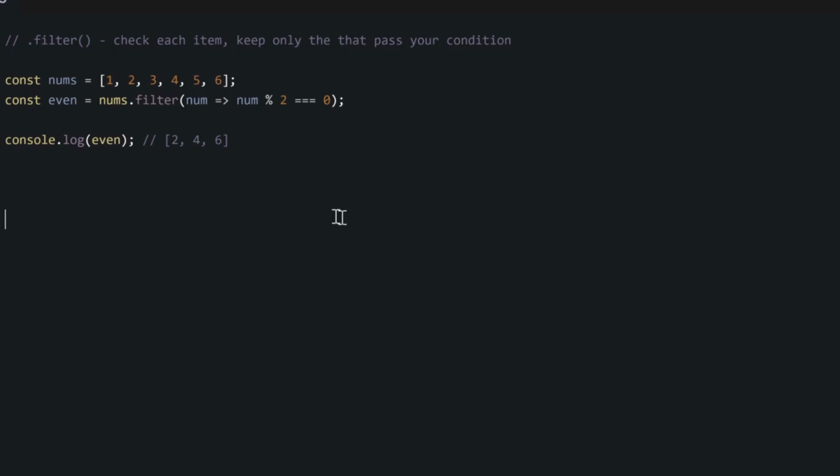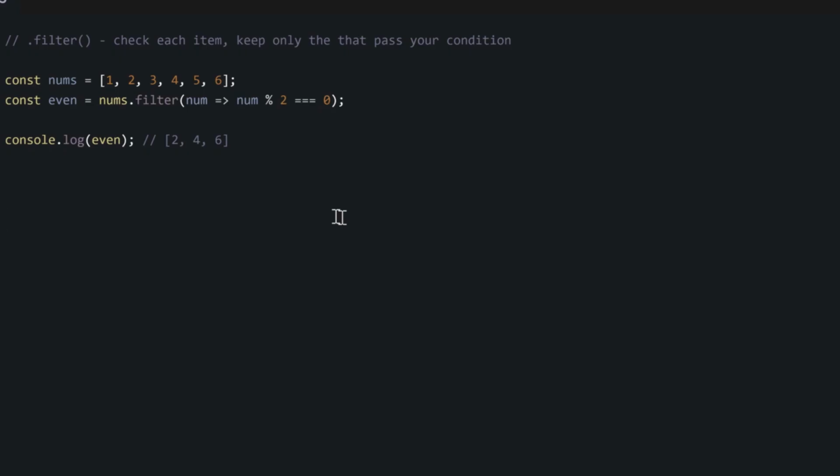So the difference between map and filter is that map will help you transform every single one of your items, and it will give the transformation back to you without eliminating anyone. But filter will check if they meet a certain condition, and only the ones that meet that condition, it will give back to you. For this our example now, we have a nums array containing numbers from 1 to 6.